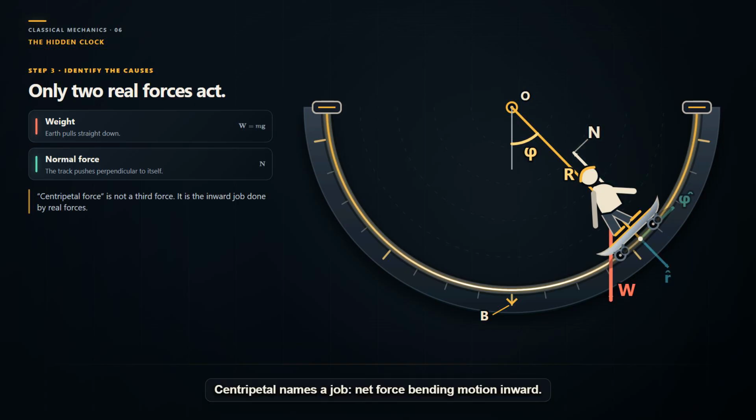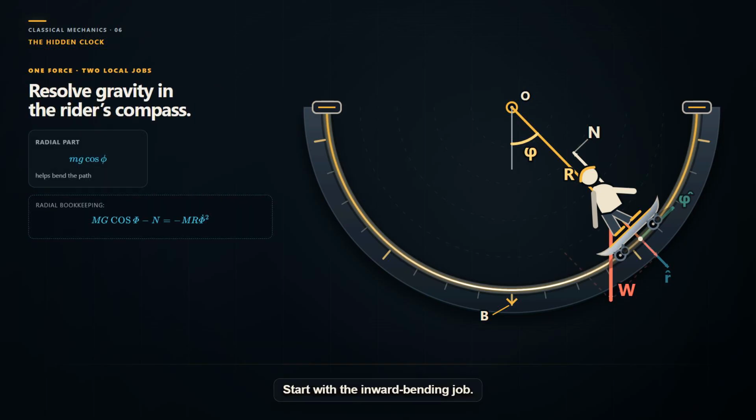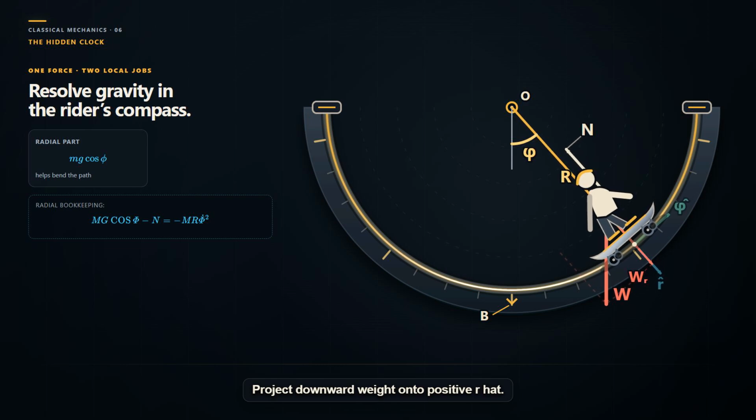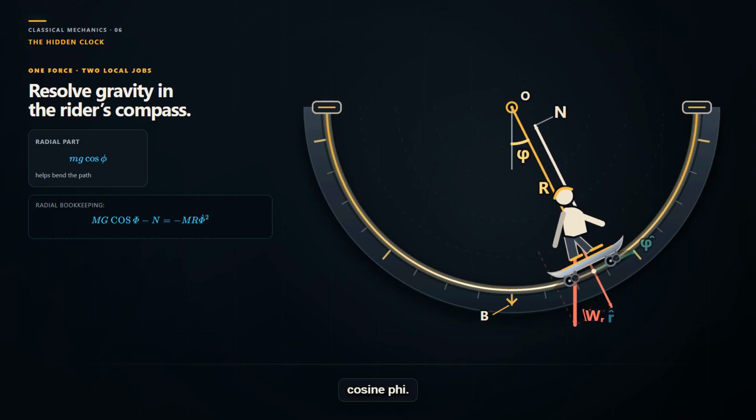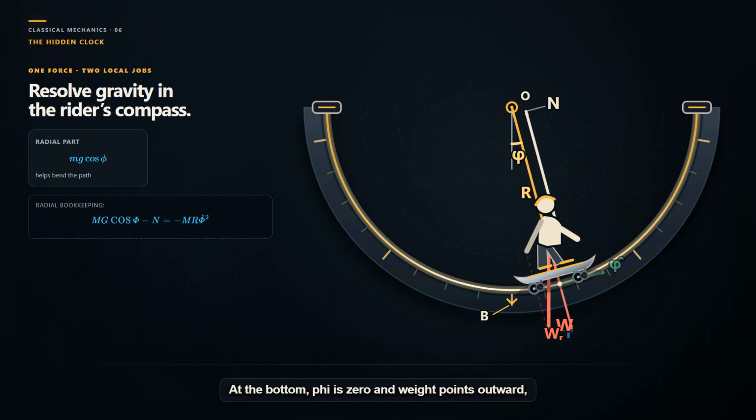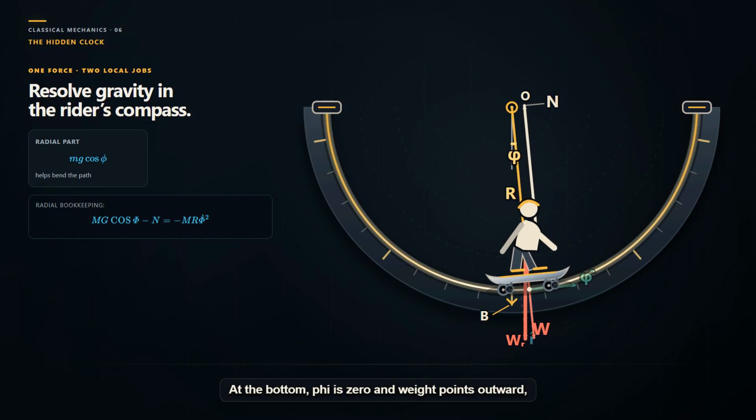Centripetal names a job, net force bending motion inward. Normal can do it, and radial gravity can share it. But because normal is perpendicular to the track, it cannot speed the board or reverse it in this ideal, lossless model. Start with the inward bending job. Project downward weight onto positive r hat. The right triangle gives an outward radial component mg cosine phi. At the bottom, phi is 0 and weight points outward, opposite normal.